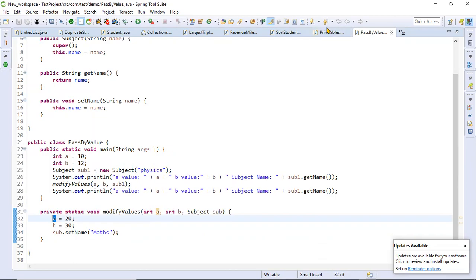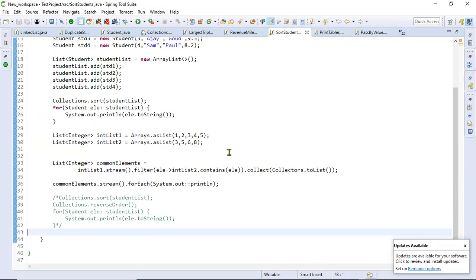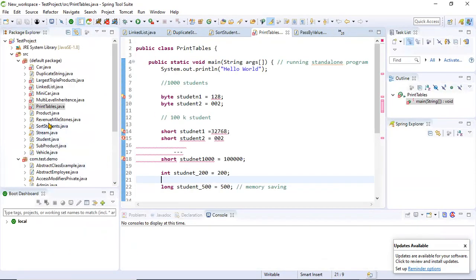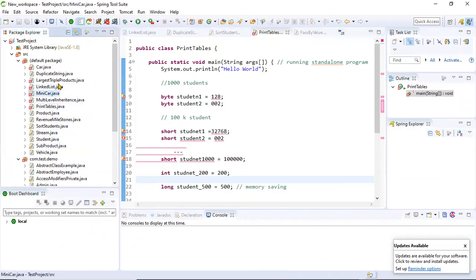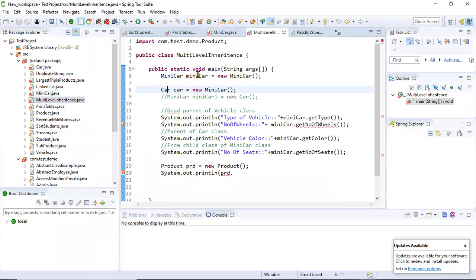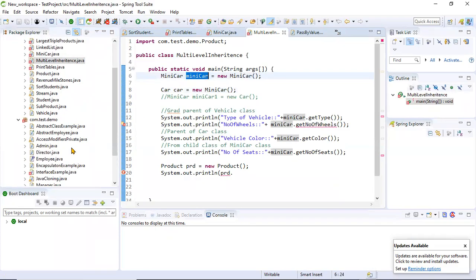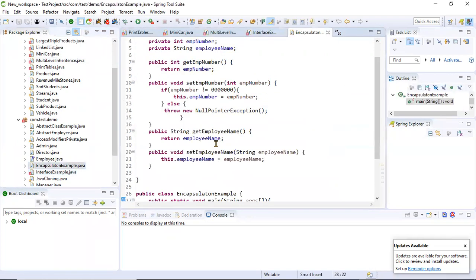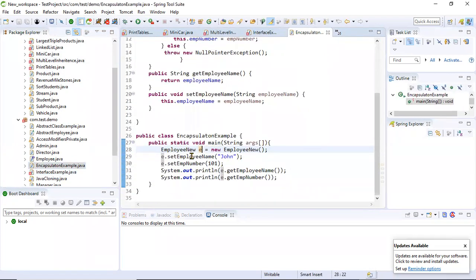And if you look at any other sort, let's look at other examples also. We have so many local variables. Let me open mini car or multiple inheritance. Okay, so these are all objects only, like the local variables. Here I don't say objects only.